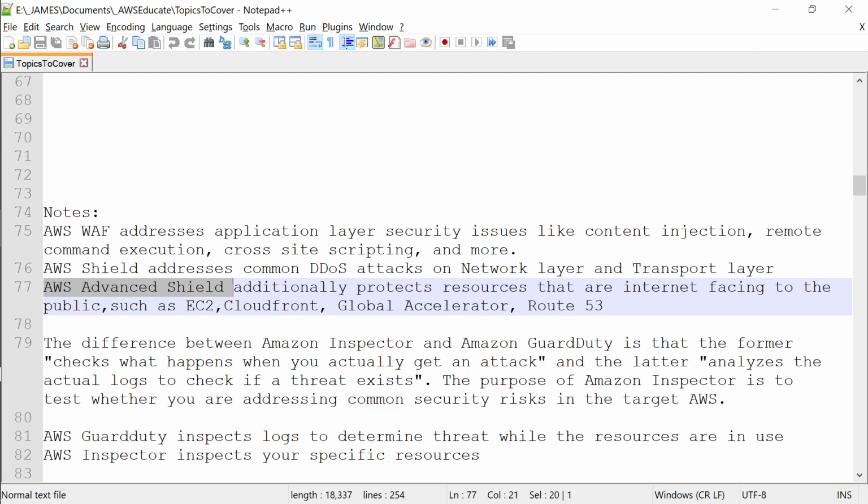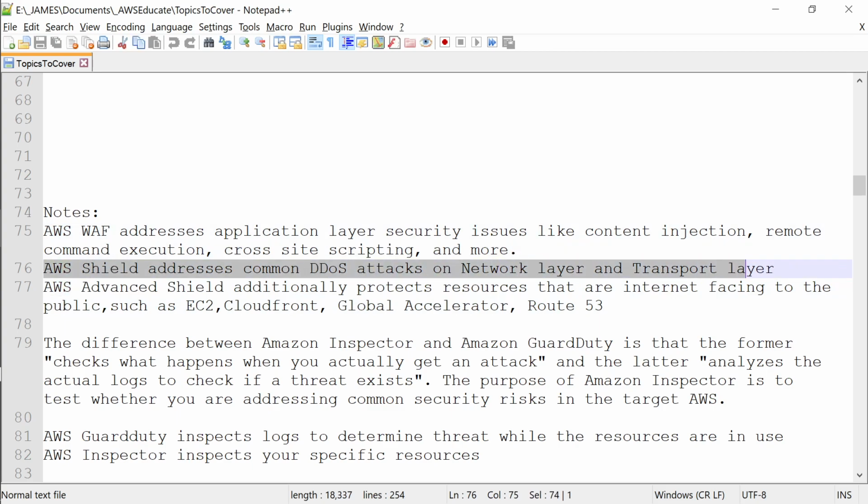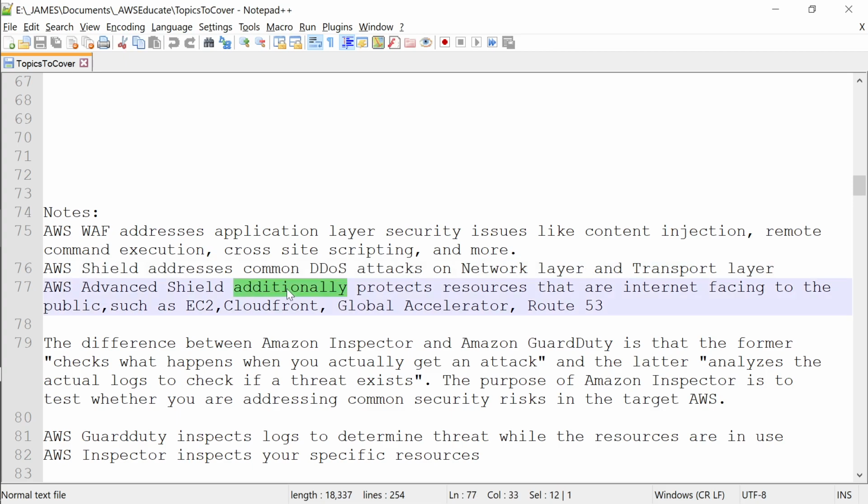is your total protection. AWS Shield will give you some level of DDoS protection at the network layer and transport layer, and Advanced Shield will definitely give you protection at every layer. Means it will protect your application layer, your session layer, your network layer, your transport layer, and all the layers right down.